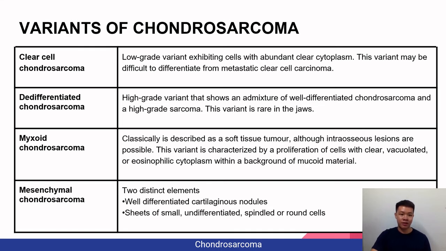The next one is myxoid chondrosarcoma. It's classically described as a soft tissue tumor, although intraosseous lesions are possible. This variant is characterized by a proliferation of cells with clear, vacuolated, or eosinophilic cytoplasm within a background of mucoid material. The last one is mesenchymal chondrosarcoma. It has 2 distinct elements. The first one is well-differentiated cartilaginous nodules, and the second one is sheets of small undifferentiated spindle or round cells.